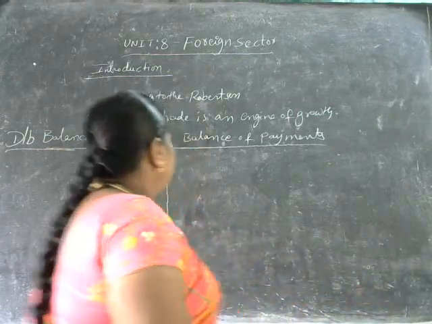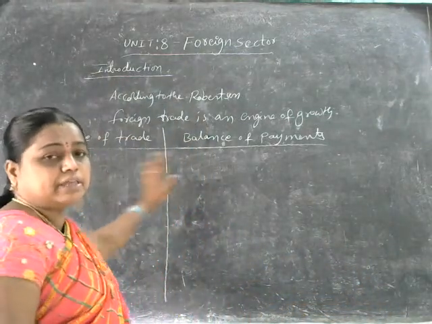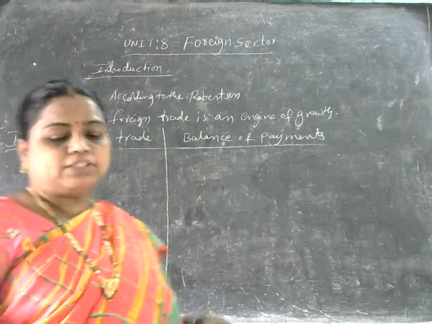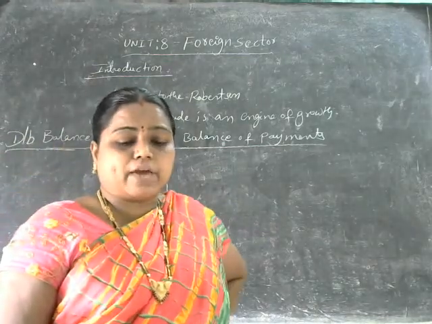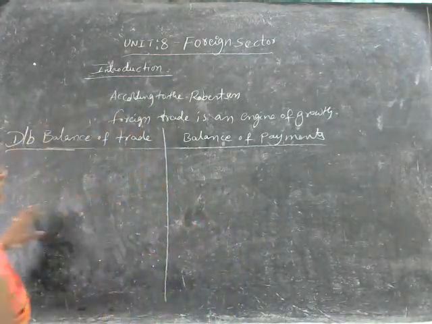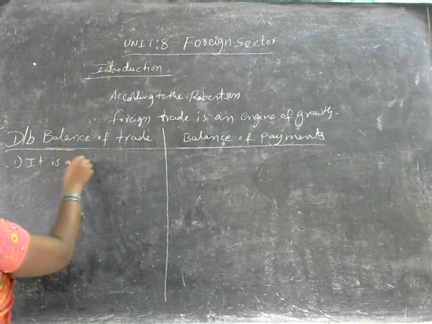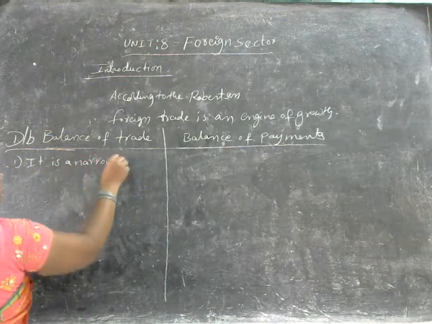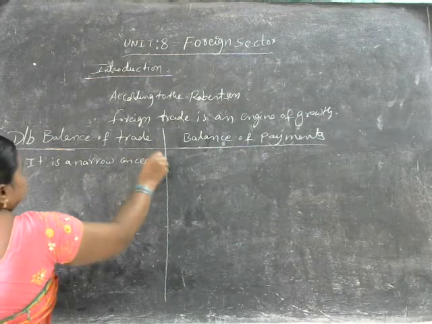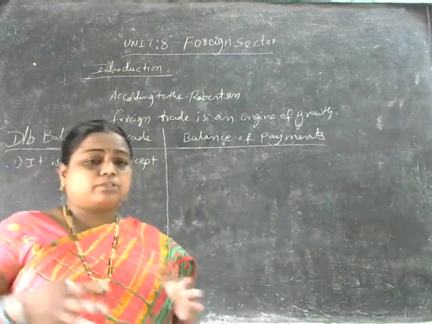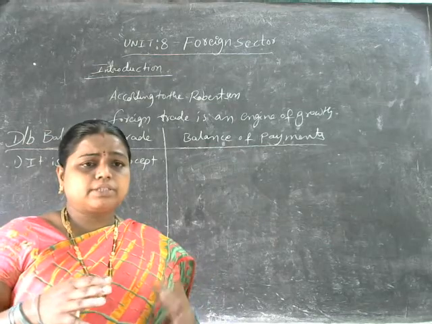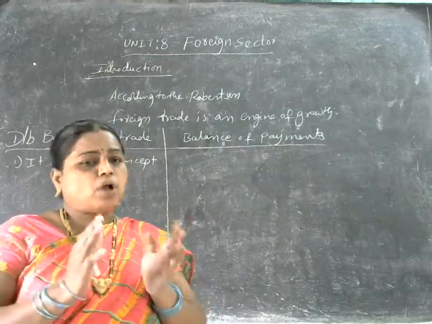So here, this is the balance of trade we are taking. This is our balance of payment. So balance of trade is nothing but what here? It is a narrow concept. Balance of trade is a narrow concept. Narrow means what here? It is a small concept here.